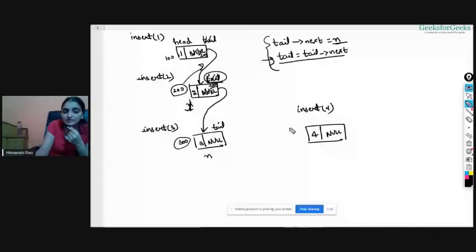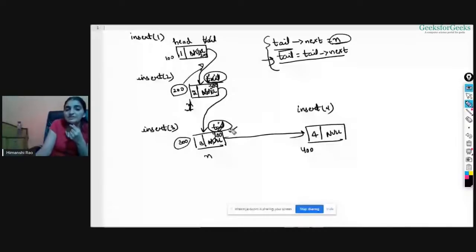What I am doing is, say this is an address 400. I'm connecting these nodes only. I'm working over these last 2 nodes, the last node of the list and the node that you want to insert inside it, right? So inside tail's next, you are again inserting n's address. So 400 will come here, and you need to connect this. Tail is equal to tail's next.